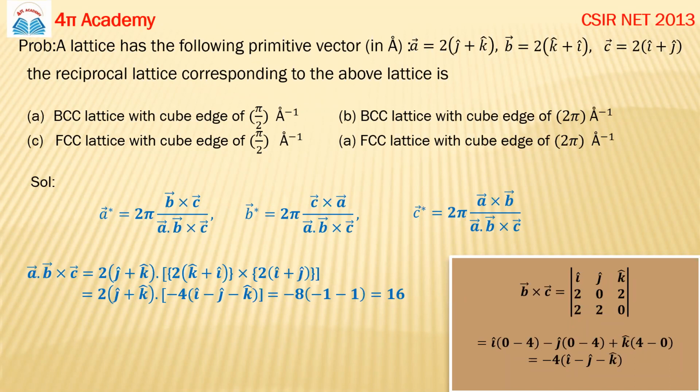Yes, ma'am. Yes, it will be 16 actually. I had not considered the 2 in the multiplication, that's why I made a mistake. Okay, no issue. So Hasmukh, Justin, you got the answer? You got the A dot B cross C?